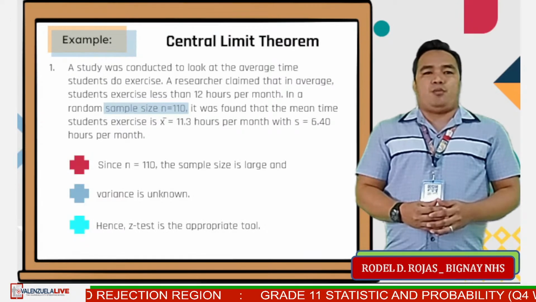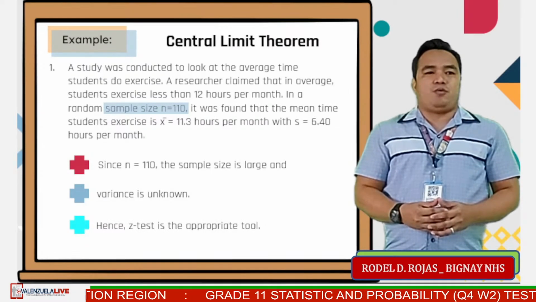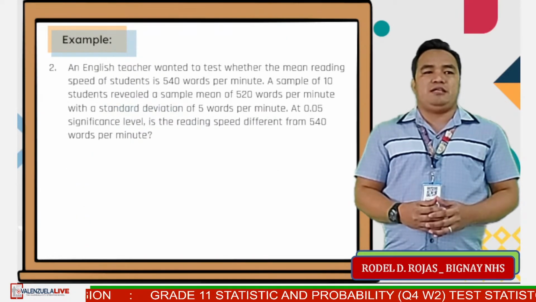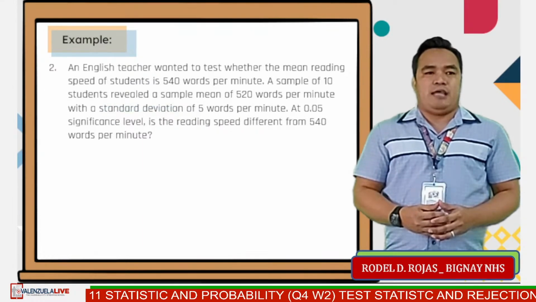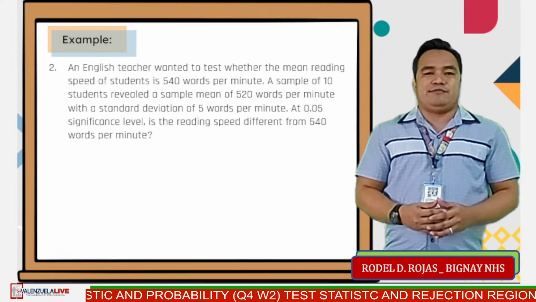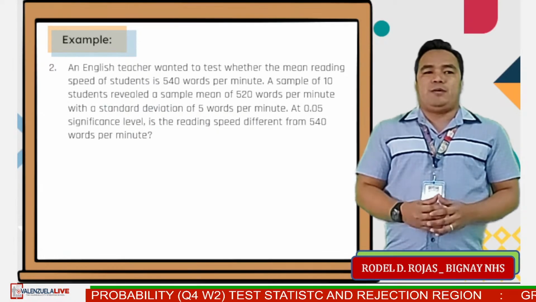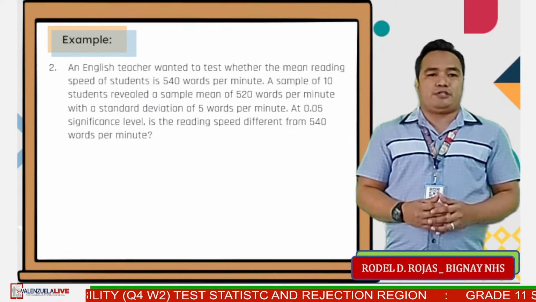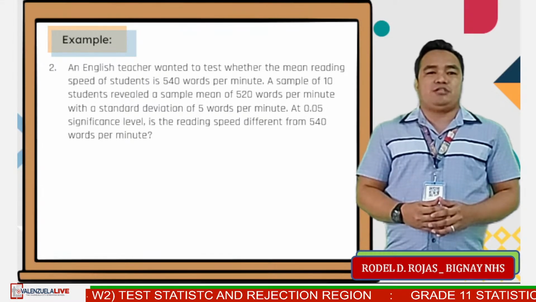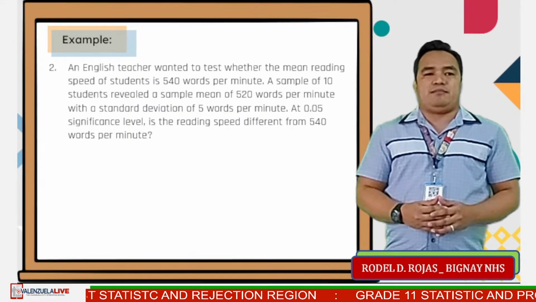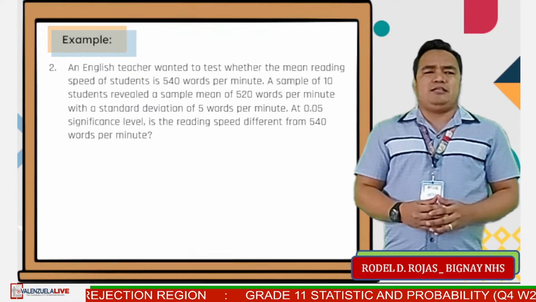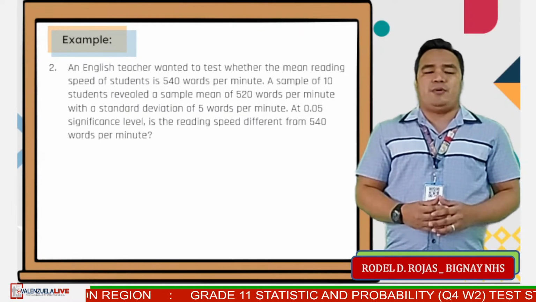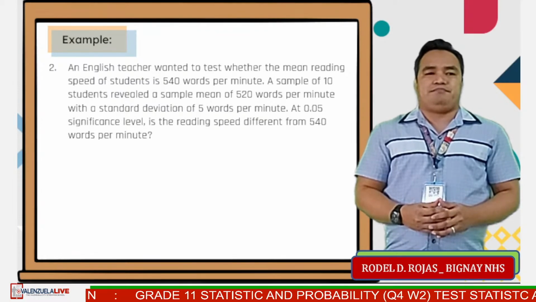Next, for example number 2, an English teacher wanted to test whether the mean reading speed of students is 540 words per minute. A sample of 10 students revealed a sample mean of 520 words per minute with a standard deviation of 5 words per minute. At 0.05 significance level, is the reading speed different from 540 words per minute?